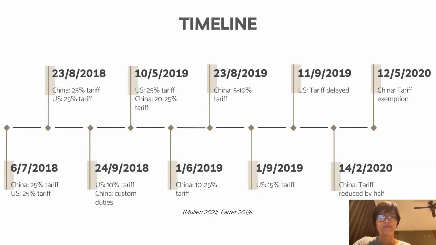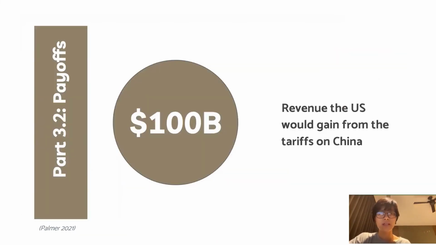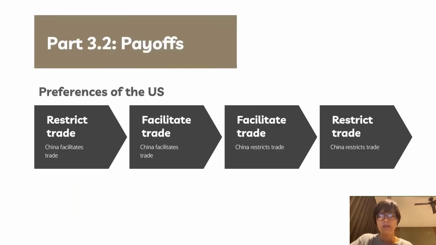Considering the payoffs of this game, it can be seen that both China and the US are worse off when the exports and imports between them keep declining for several quarters since the trade war started. On the other hand, the US would gain about 100 billion USD from revenue on tariffs on Chinese goods. Therefore, the worst scenario for the US is that both countries attack each other, and the best case for them is to restrict trade when China still facilitates trade.